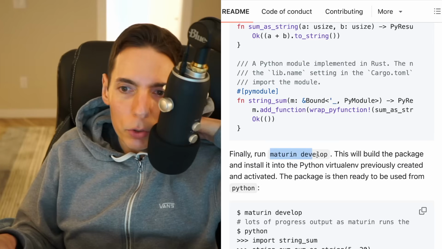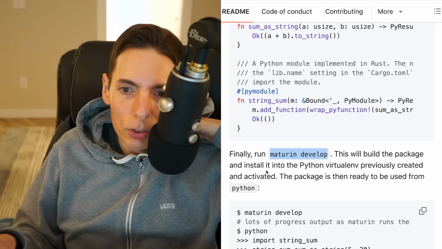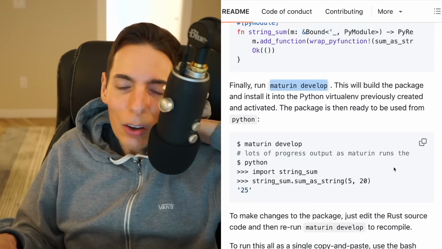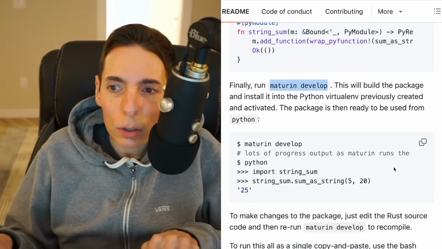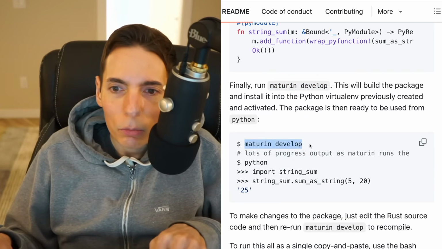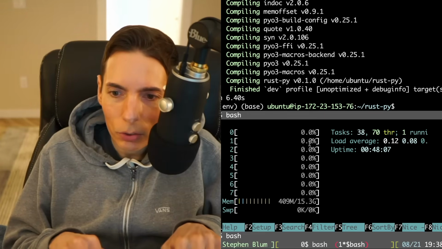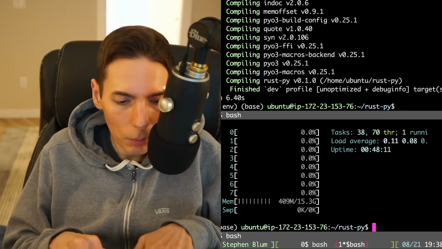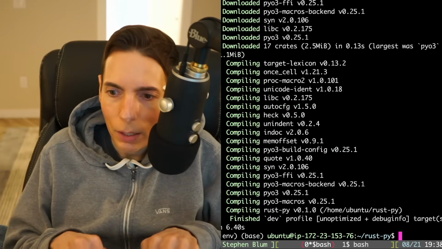Finally, run Maturin develop. This will build the package and install it into the Python virtual environment. Oh, neat. That's really neat. Okay, so cool. All right, so let's close this. We don't need htop anymore. Get rid of that.